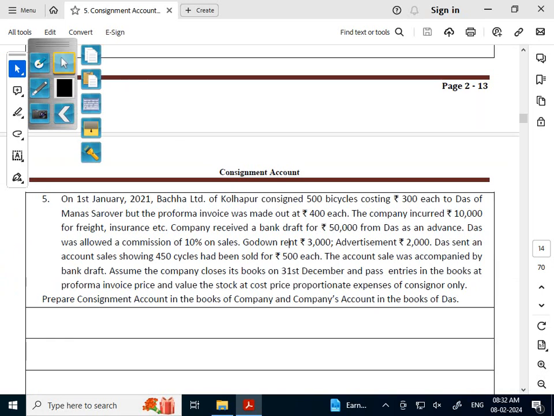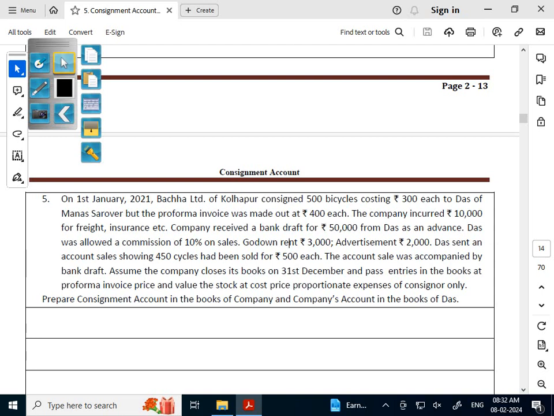So the consignee commission is 10% on total sales, that you know. Godown rent 3,000, advertisement rupees 2,000. Das sent an account sales showing 450 cycles had been sold for rupees 500 each.